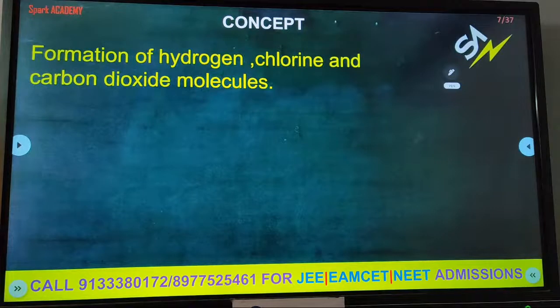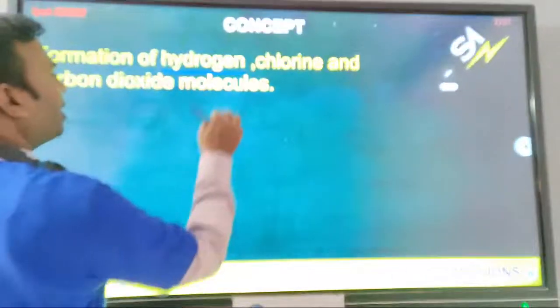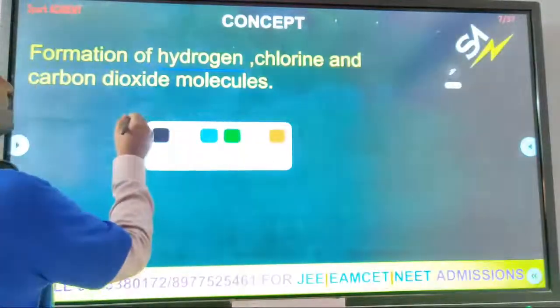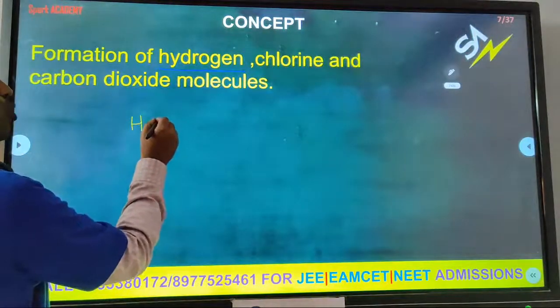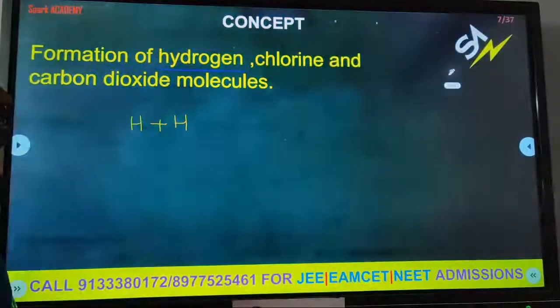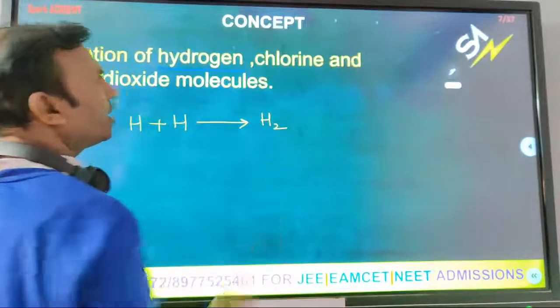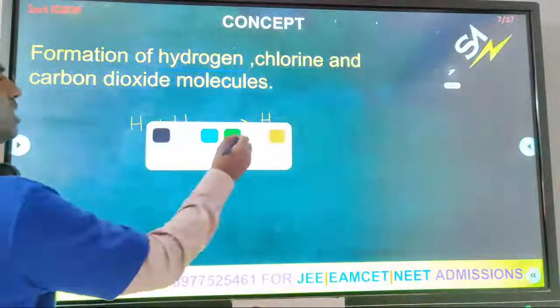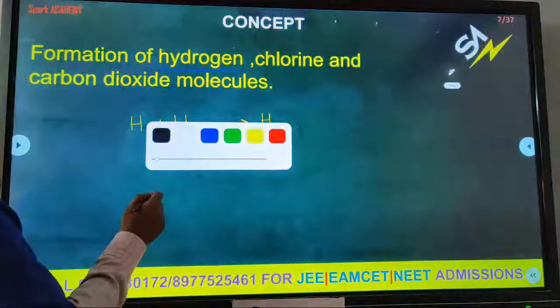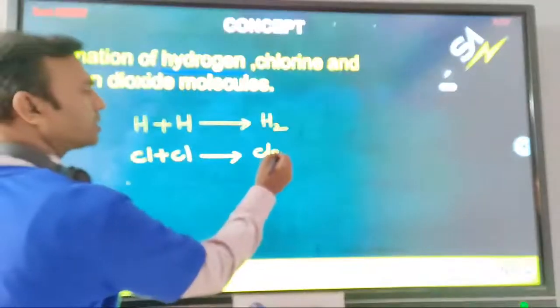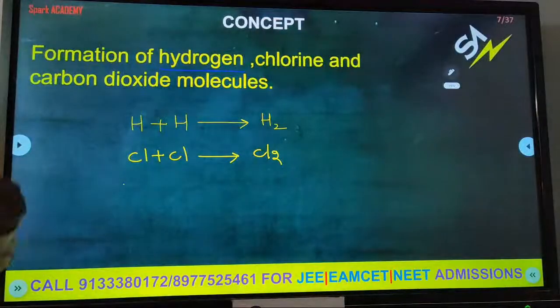Now come to the formation of hydrogen, chlorine and carbon dioxide molecules. For formation of hydrogen, one hydrogen atom requires one more hydrogen atom. They combine to form the H2 molecule. In the same way, in chlorine, Cl plus Cl, both atoms combine to form the Cl2 molecule.